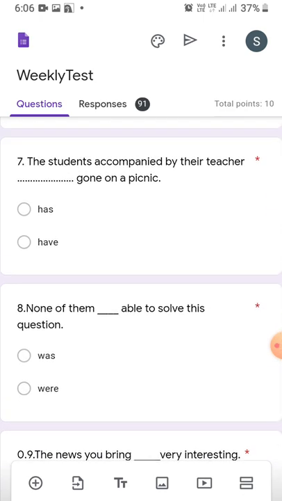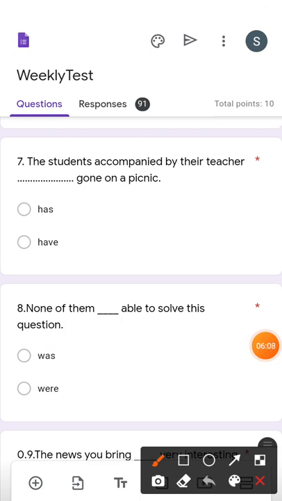So let's move. Now sentence number 7. The students accompanied by their teacher. See, again there is a phrase, accompanied by. I told you, as well as, accompanied by, along with. These are the phrases.